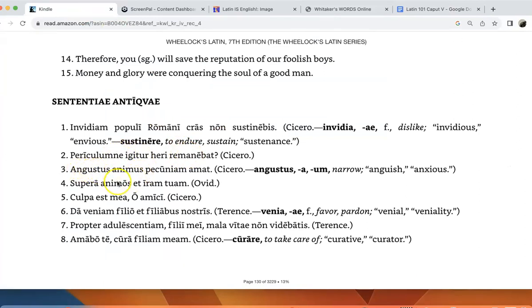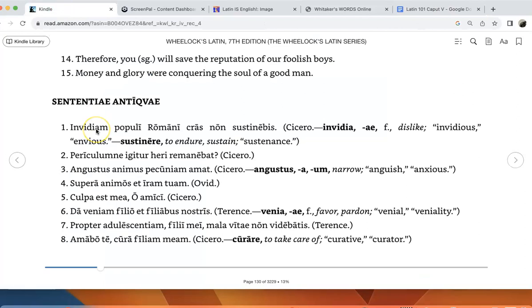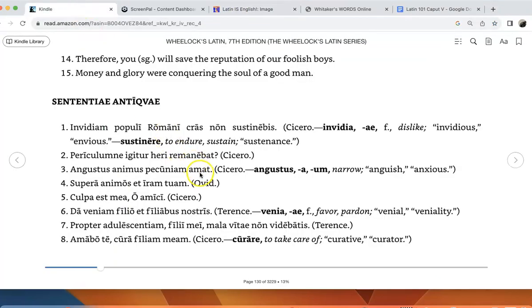Okay, tres, angustus animus pecuniam amat. So here we have quite a bit of help here. And what do we have here? A narrow mind loves money. So let me write that here. A narrow mind loves money. This one is fairly straightforward. This one's not too difficult. This one is just angustus animus, which tells us it is the nominative subject ending in us. And we've had the word amat before, which is third person singular present tense.